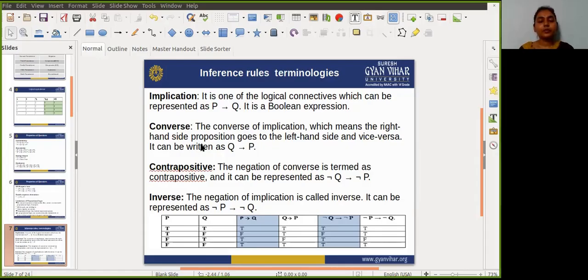And next one is inverse. The negation of the implication is called inverse, and it is represented as negation of P implies negation of Q.